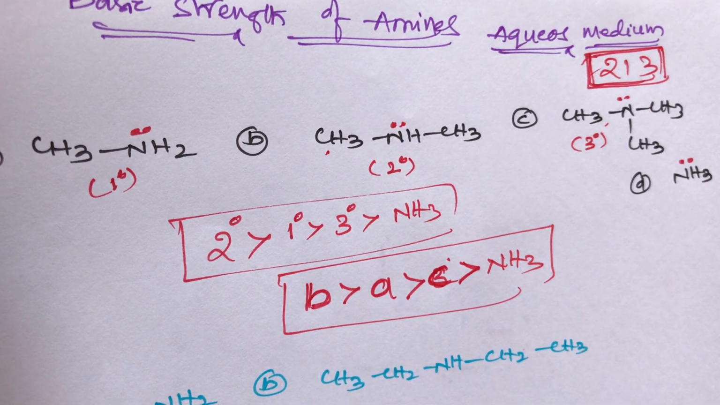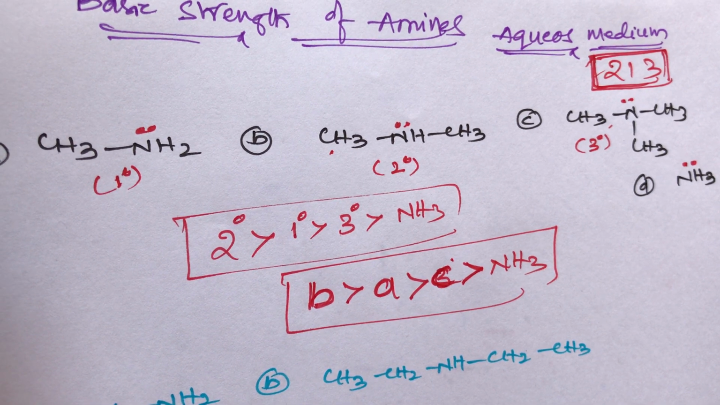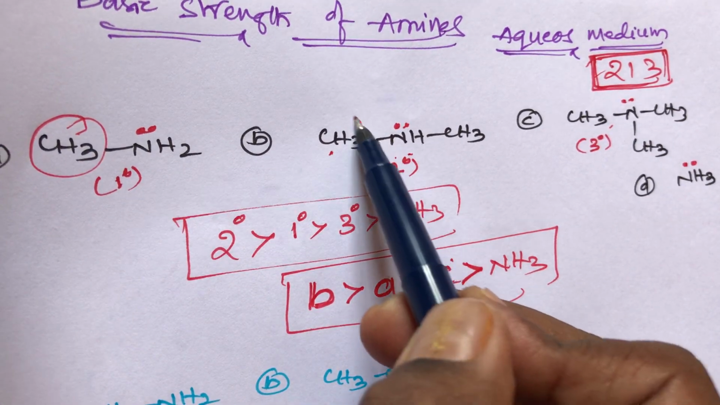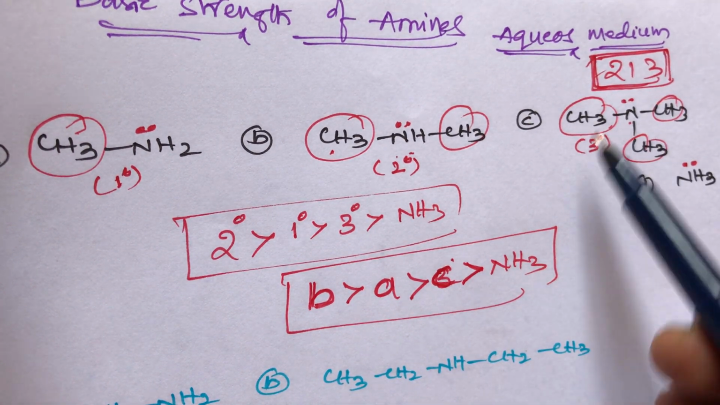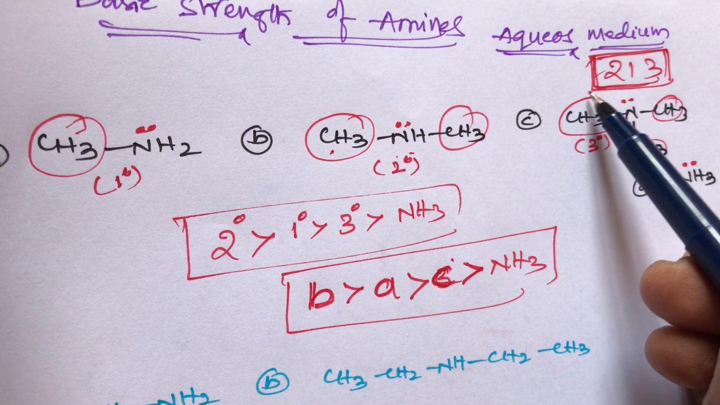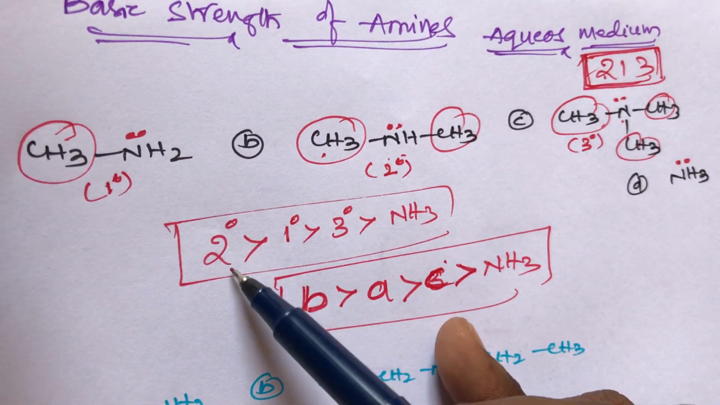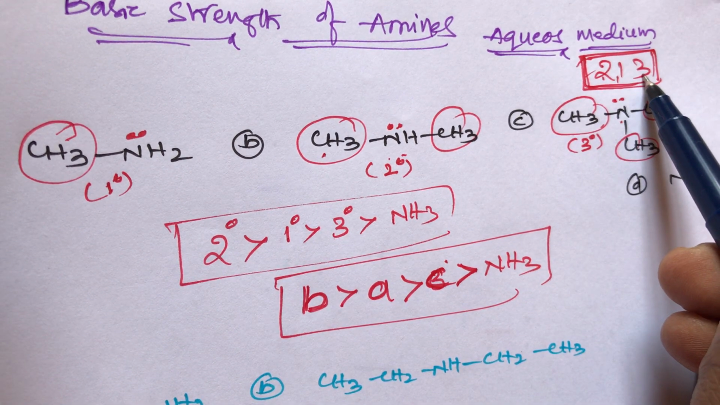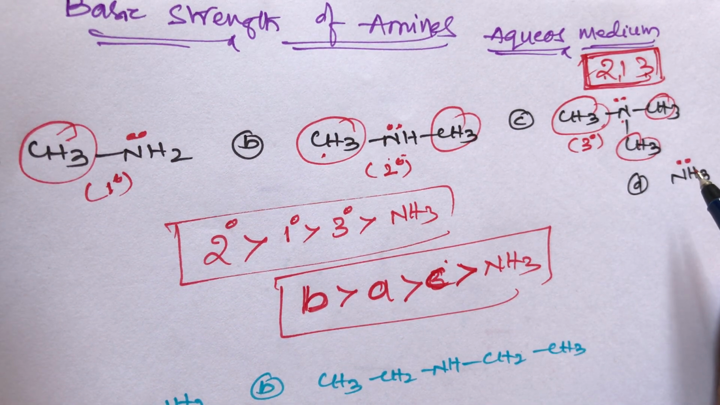For basic strength of amines in aqueous medium only for methyl groups: this nitrogen is attached with one methyl group, this NH is attached with two methyl groups, and this nitrogen is attached with three methyl groups. So the order is 213, trick number 2. The 2 means secondary. Secondary amines are more basic than primary amines, primary amines are more basic than tertiary amines, and tertiary amines are more basic than ammonia. This is only in aqueous medium, only for methyl groups.